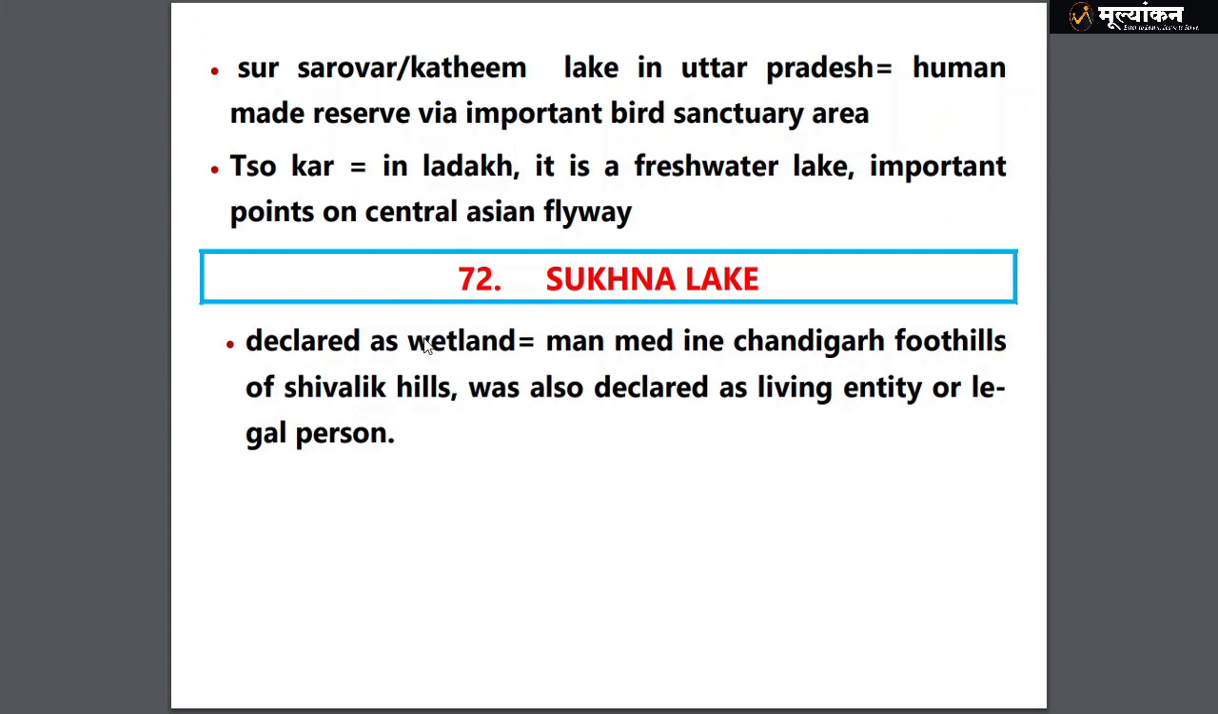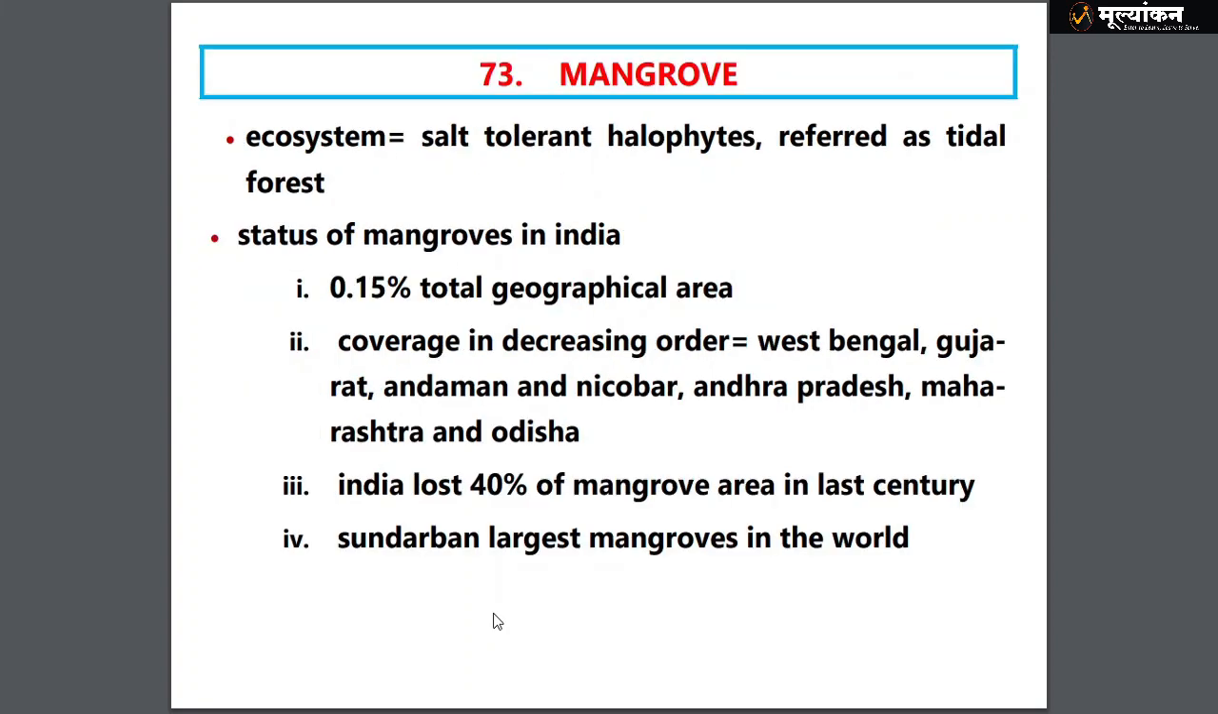Then we have Sukhna Lake, declared as a wetland, found in the Chandigarh hills near the Shivalik, and it is also declared a living entity or legal person. So, one brainstorming question: does it have a fundamental right under our constitution? That can be thought of. Then we have mangroves and coral reefs, and I think mangroves become important this year.